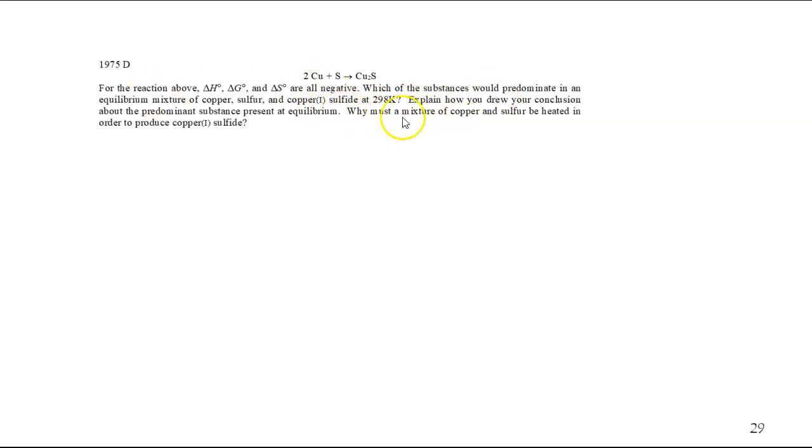And then another question. Why must a mixture of copper and sulfur be heated in order to produce the copper 1 sulfide? My answer would be spontaneous does not mean it occurs just without you doing anything. You still would have to overcome the activation energy. That's one possible answer. You might also notice that these are both solids at 25 degrees Celsius, and you're going to have lousy surface area. I suppose you could grind them into the world's finest powder. It's still not going to be great in terms of them mixing. So melting them would be the way to go. Let's see how that compares to their answer.